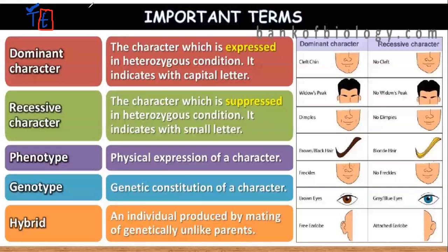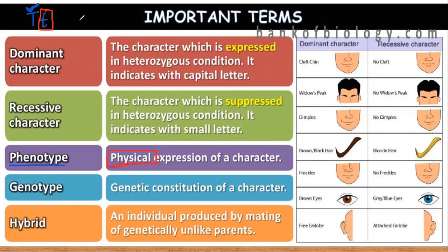Okay, continuing. Next is phenotype. Phenotype means the physical expression of a character. What we observe is the phenotype.